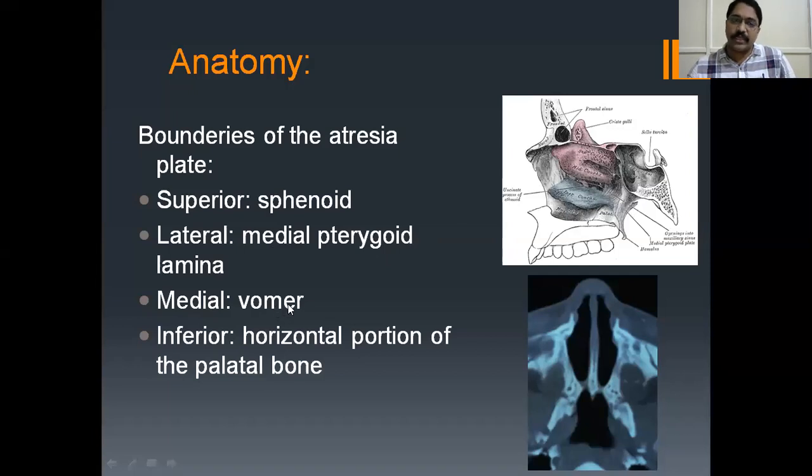Why vomer? Because the posterior most part of the bony septum is formed by the vomer. Just anterior to that is the perpendicular plate of ethmoid. That's why the medial boundary, the most posterior part of the septum adjacent to the choana, is the vomer. The inferior boundary is the horizontal part of the palatine bone. The hard palate's anterior three-fourths is formed by the maxilla and one-fourth by the horizontal part of the palatine bone. If we remember like this, you won't forget at all.